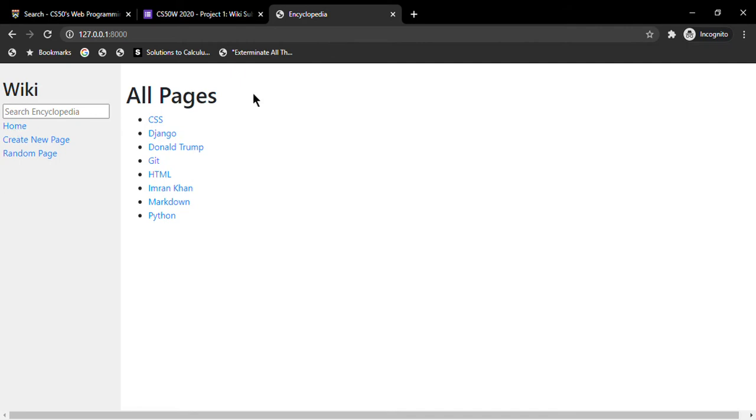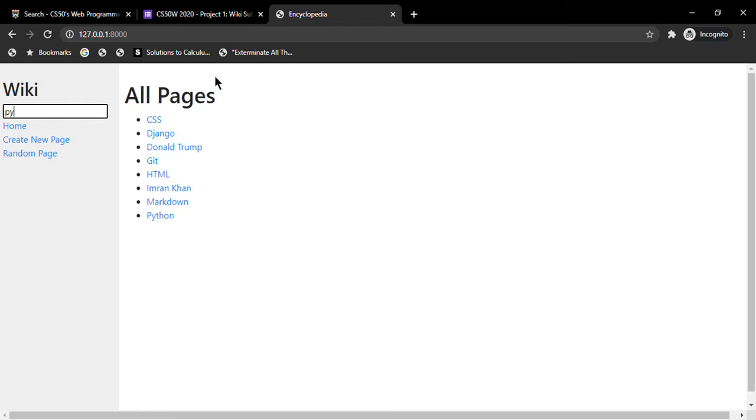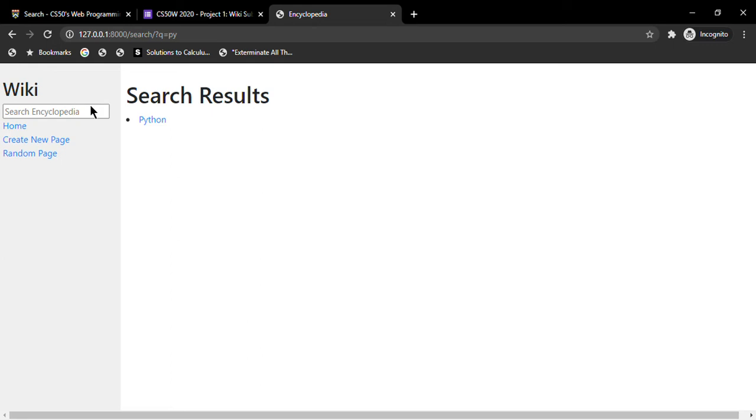There's also another feature of our page: searching titles. If I type in py, then we can see that py is a substring of Python, so it showed Python as a search result. If you type D, then D is a substring of Django, Donald Trump, and Markdown, so it showed me all these search results.